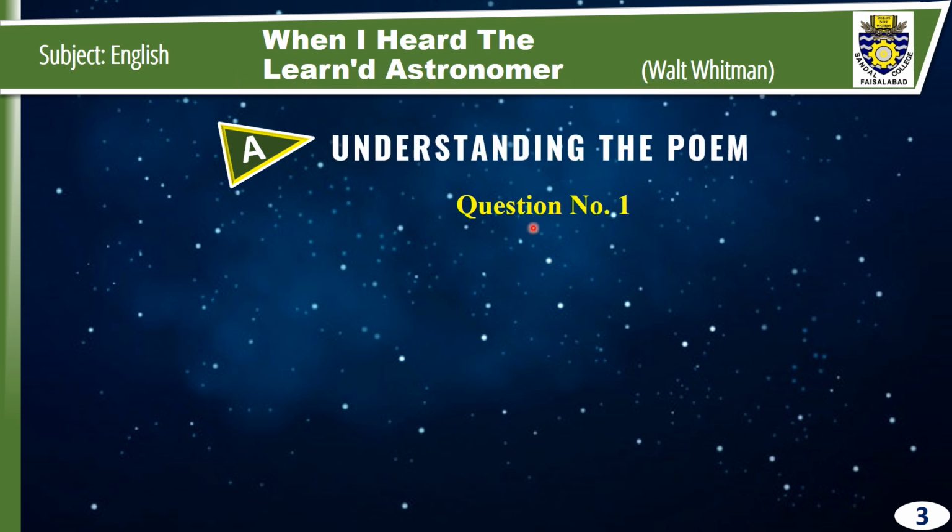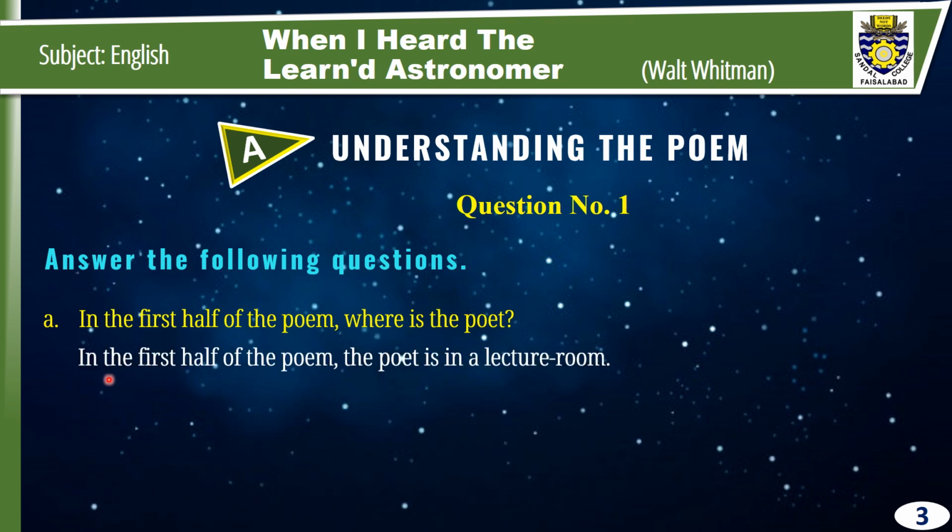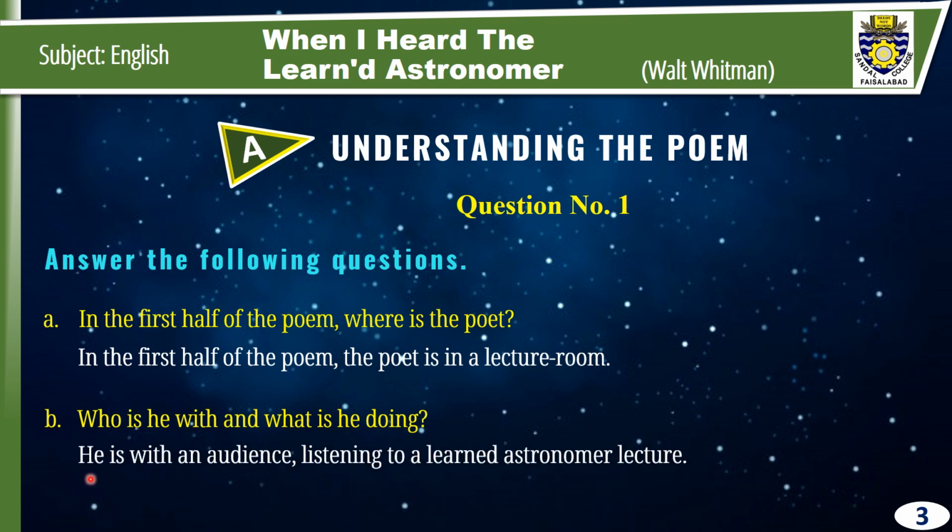Question number 1 is answer the following questions. A. In the first half of the poem, where is the poet? Answer is, in the first half of the poem, the poet is in a lecture room. B. Who is he with and what is he doing? Answer is, he is with an audience listening to a learned astronomer lecture.